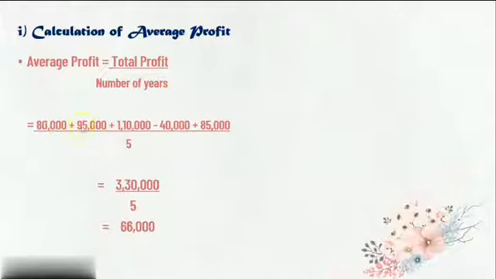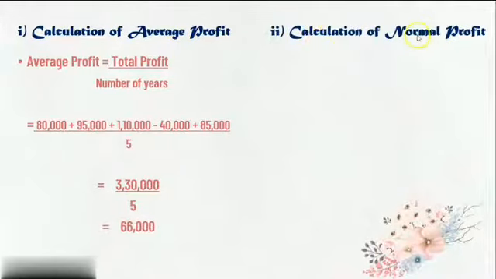So after adding all the profit and after subtracting the loss, we got 3,30,000 as the total profit that the firm has earned, and we are going to divide this by number of years, that is 5, and therefore here we got 66,000. So 66,000 is the average profit of the firm. Now let us begin with the next step. Calculation of normal profit.